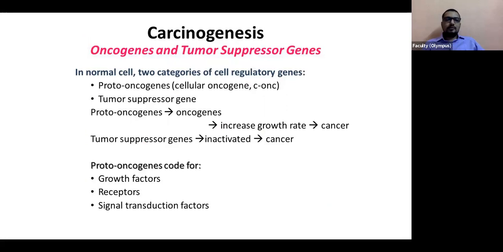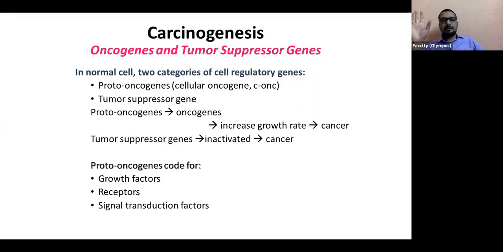Two categories of genes we need to know: oncogenes and tumor suppressor genes. I made a brief summary on this. I'm going to share that handout with you, where I briefly explained this concept, causes of cancer, examples, and carcinogens I talked about. So if you read from the handout I'm going to give you, you'll be able to follow the explanation I'm giving here. There are at least two different types of genes. There are more than two, but the two more popular are called oncogenes and tumor suppressor genes.